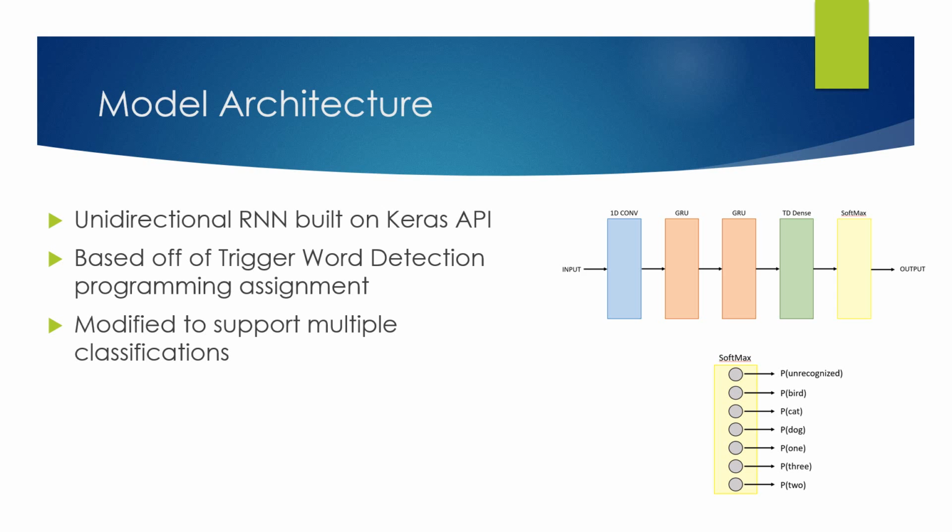Whereas in the original programming assignment, we were just worried about a single trigger word generating a trigger response, here we now have 6 positive words in our data set that we would like to recognize. So to accomplish this, the final layer of our output was a softmax layer where we are presented a probability that each one of those words, including an unrecognized or no word, was found.